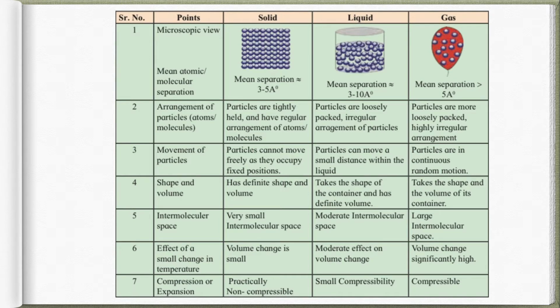So over here the solids have definite shape and volume, liquid takes the shape of the container and has definite volume, and gas takes the shape and volume of the container. Next one, intermolecular space. So we have already discussed this. The space between two molecules or two atoms is very small in solid. In case of liquid it is moderate, and in case of gas it is large.